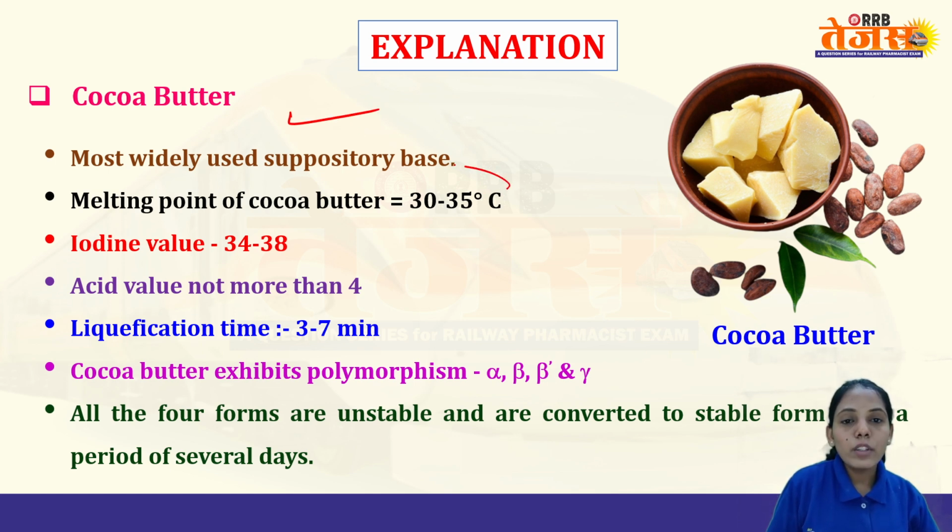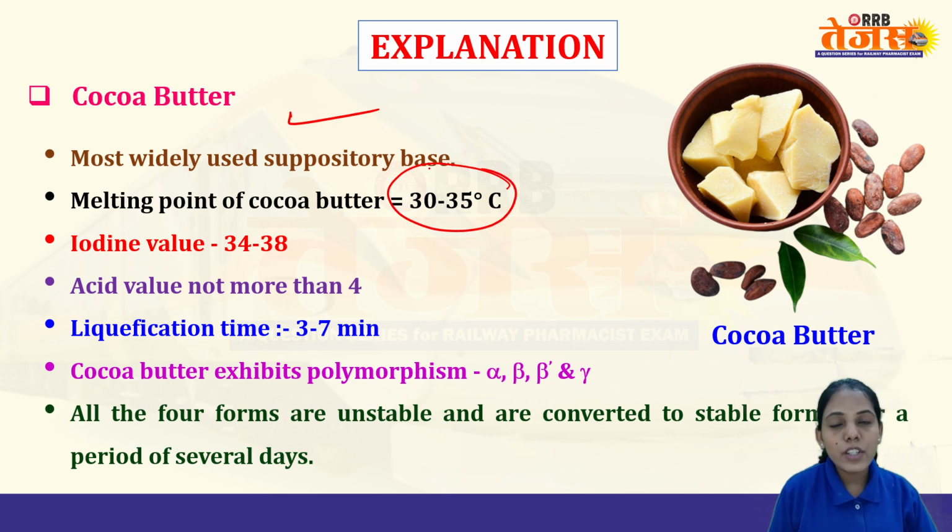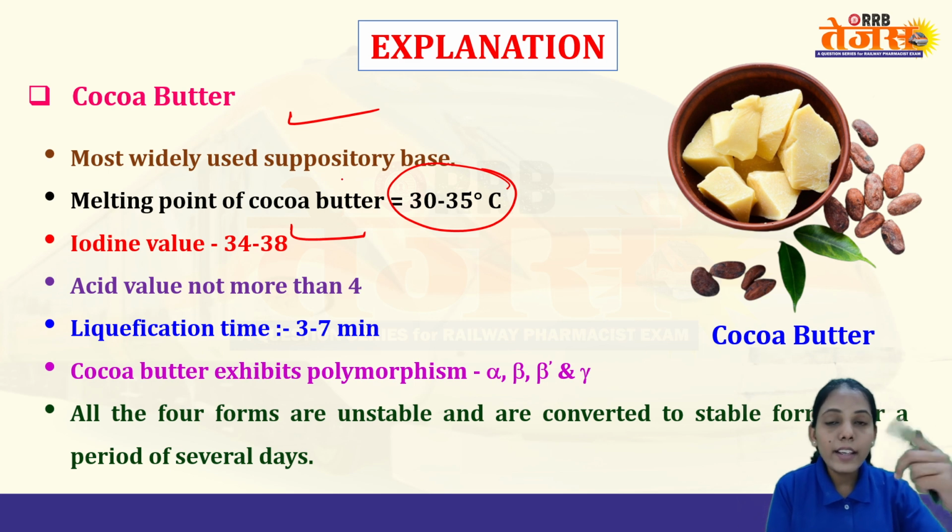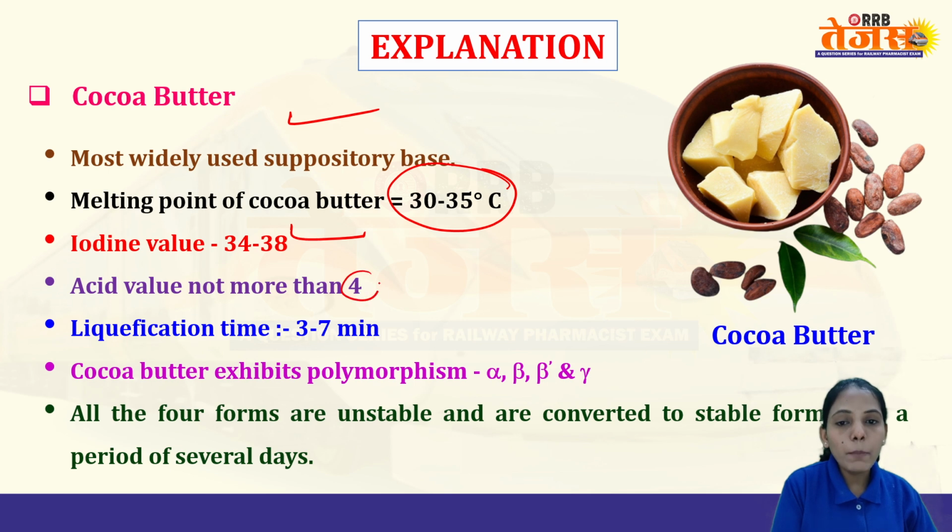Melting point is around 30 to 35 degrees Celsius, which is close to body temperature. Iodine value, we have already seen how many grams of iodine is required, that is 34 to 38. Higher iodine value indicates rancidification of that particular fat. Acid value should not be more than 4. Remember this. Liquefaction time is 3 to 7 minutes.